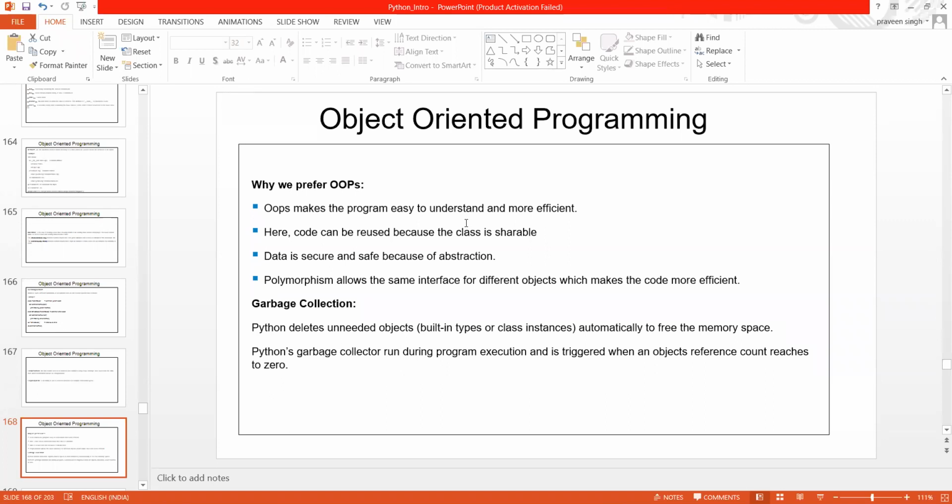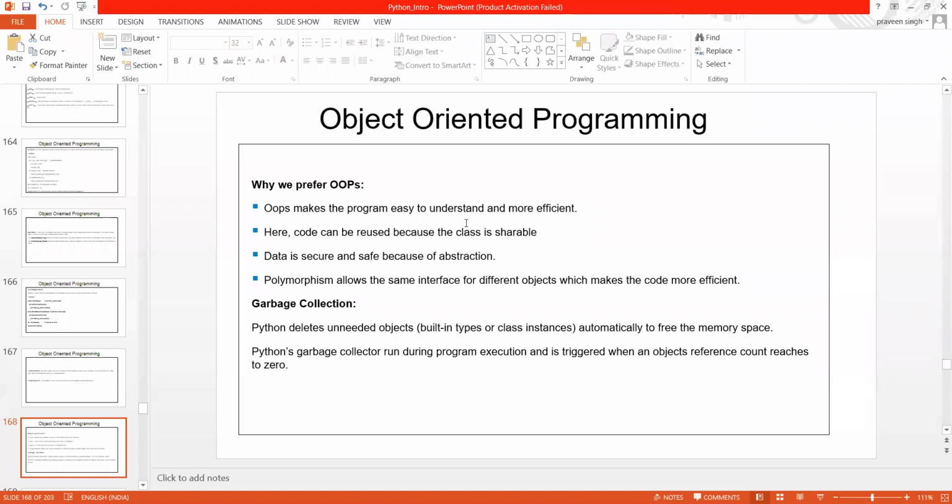Even I feel like this. I don't know how about you guys, but maybe after some point of time, you will be able to understand the same stuff. So why do we prefer OOPS? It makes the program easy to understand and more efficient. And code can be reused because here the class is shareable. So maybe your class is shareable, then you can reuse the same code for your purpose, or define different classes or methods.